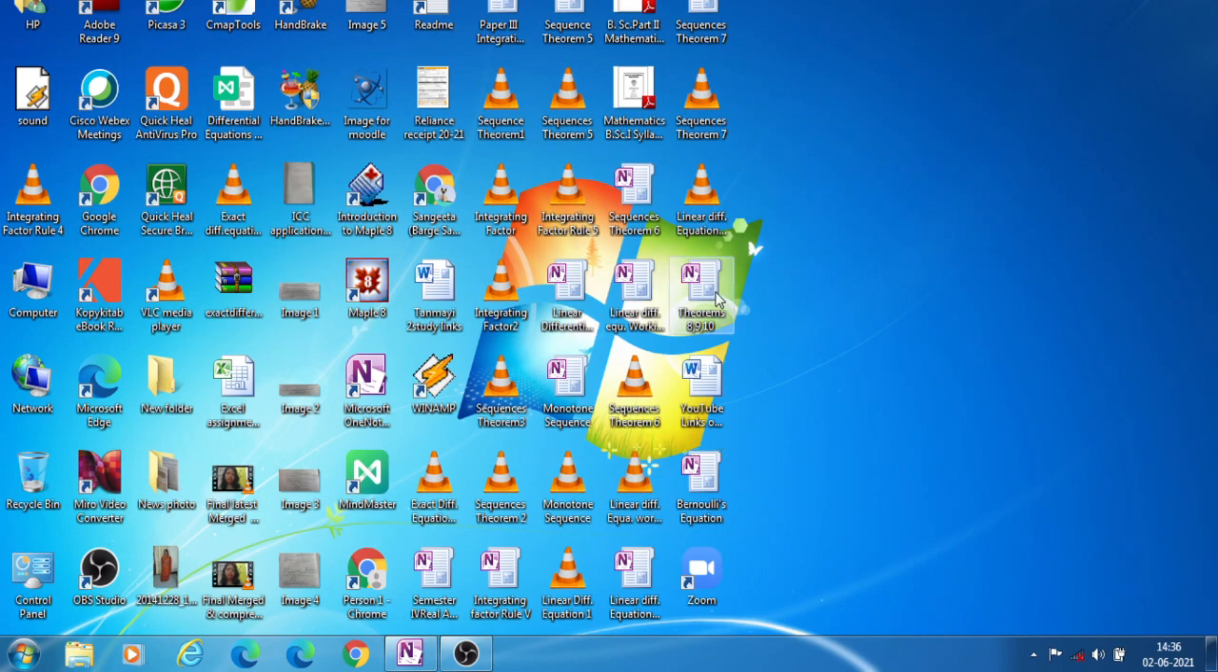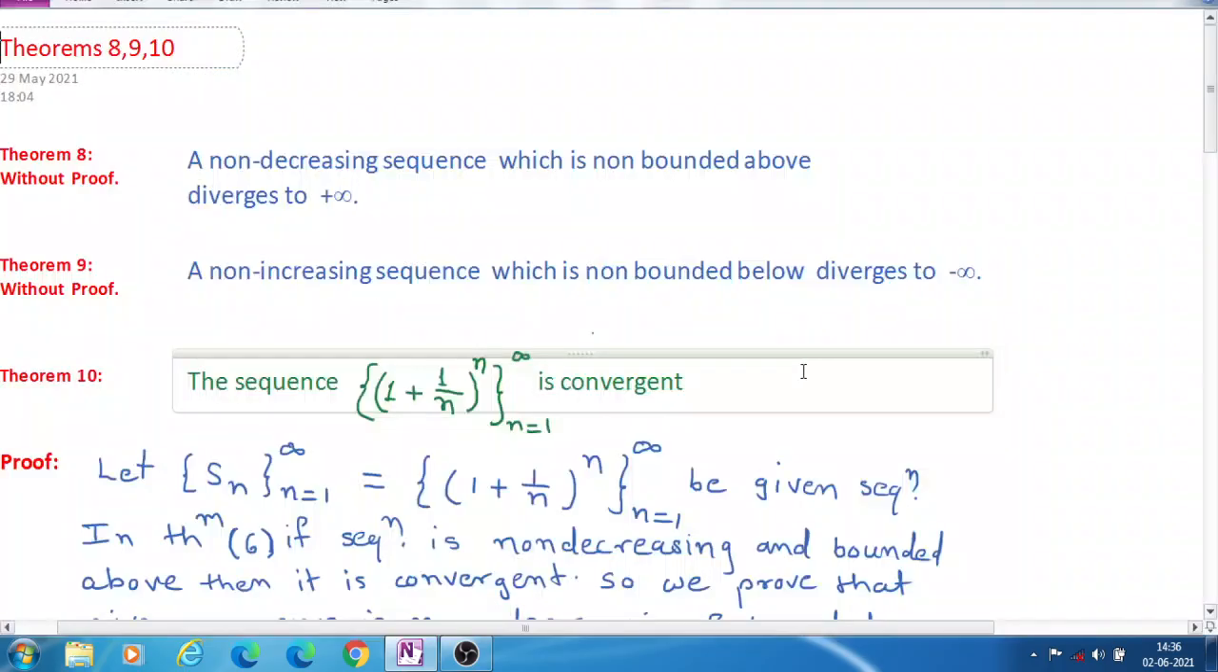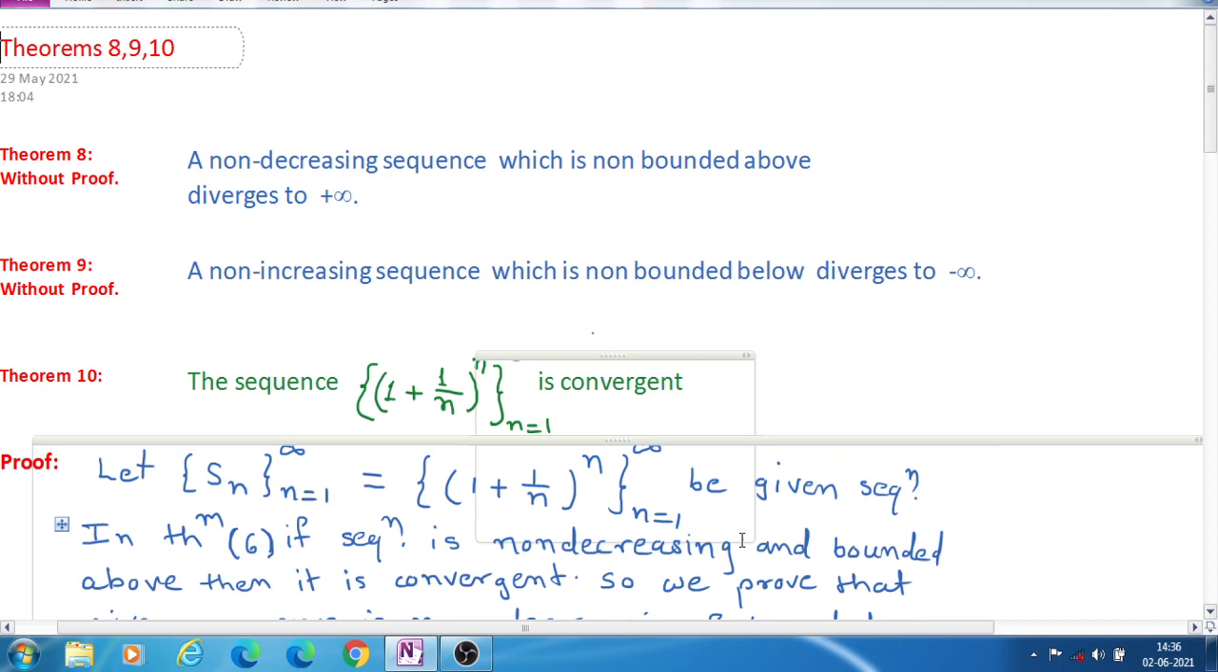Today we see the next theorem, that is theorem 8 and theorem 9, only the statement of these two theorems and not the proof. So theorems are very important. Theorem 8 states that a non-decreasing sequence which is non-bounded above diverges to infinity.